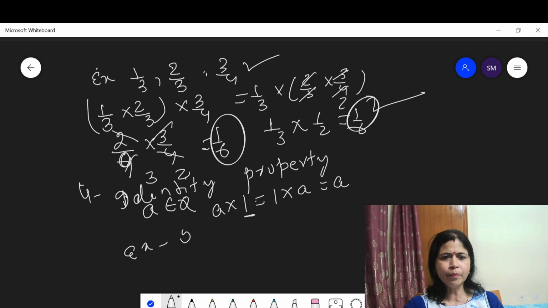Suppose 5 belongs to Q. Here 5 into 1 is equal to 1 into 5 is equal to 5.